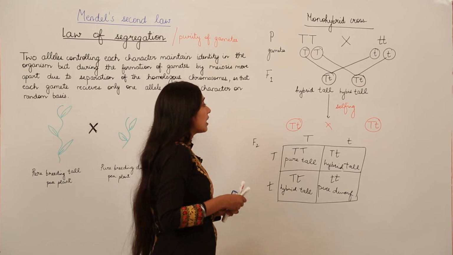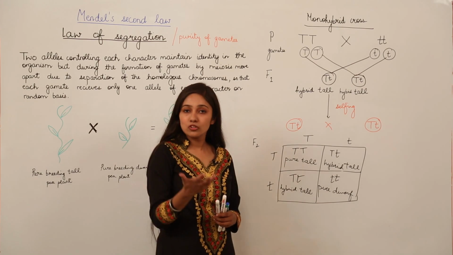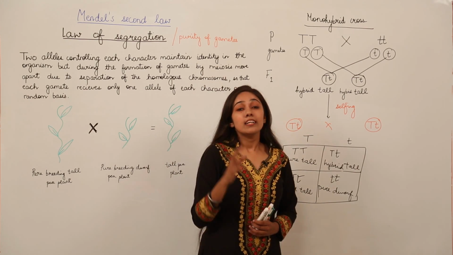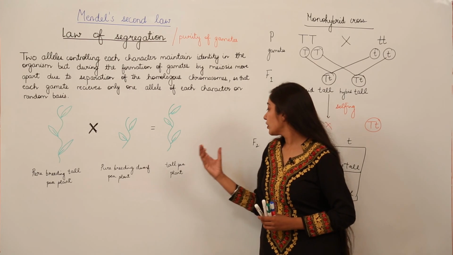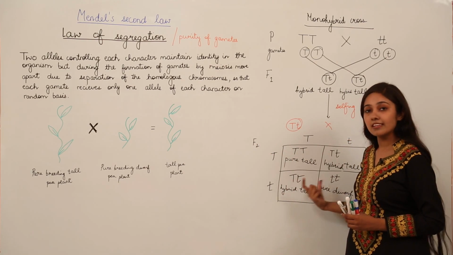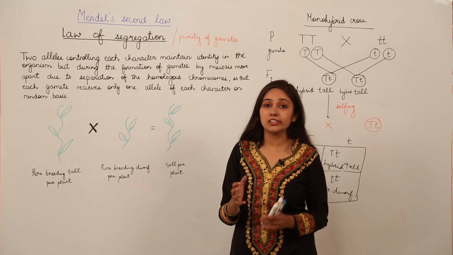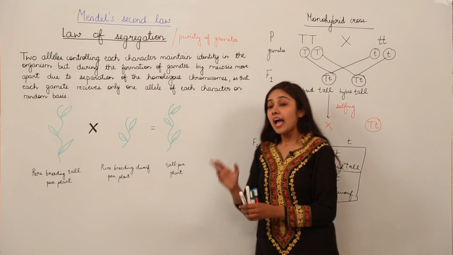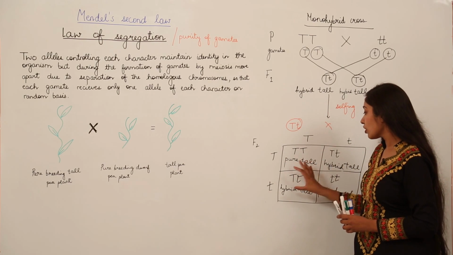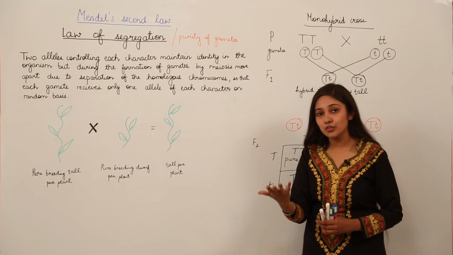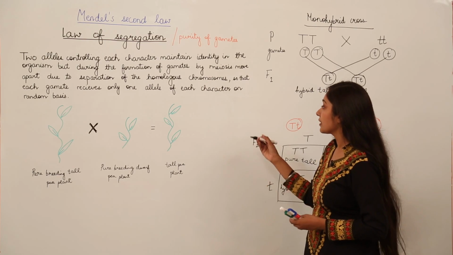So let us work out the genotypic ratio and phenotypic ratio. Let me recall what a genotypic ratio and a phenotypic ratio is. In the genotypic ratio, remember we are going to talk about the genes, and in the phenotypic ratio we are going to talk about how the plants look by appearance. As you can see, if we talk about these three plants, these three plants will appear tall to you.